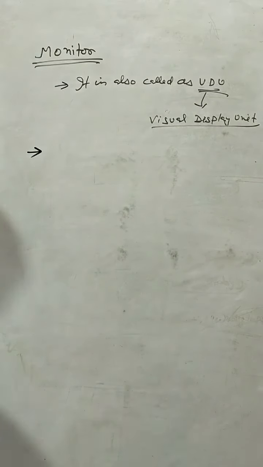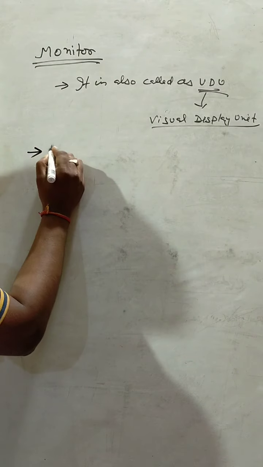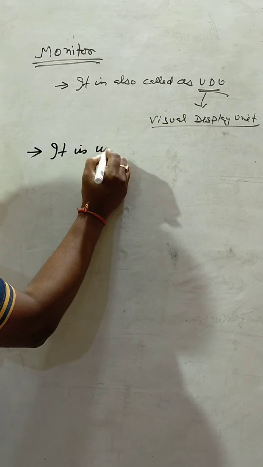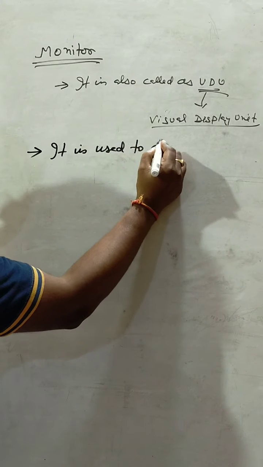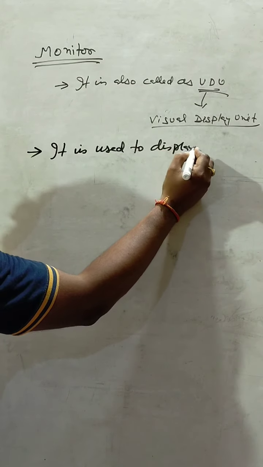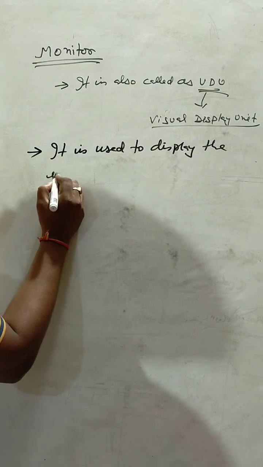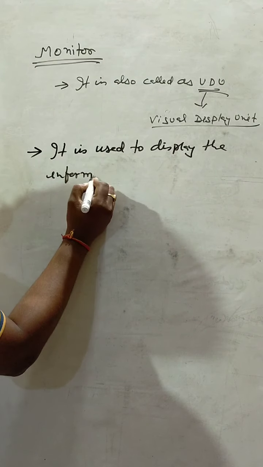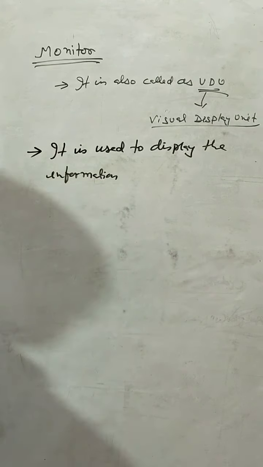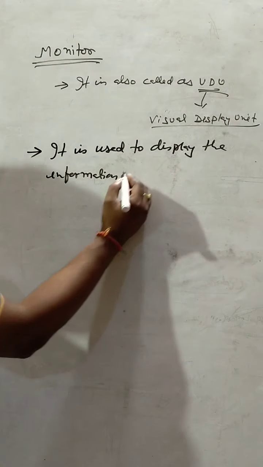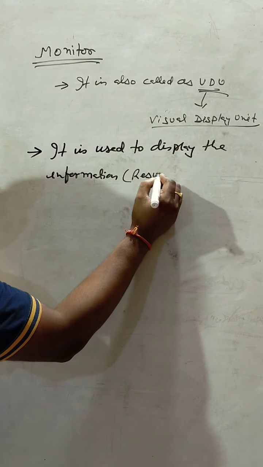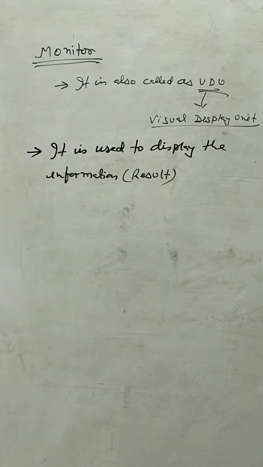Then what is the use of monitor? It is used to display the information, which is called the result, or in other words we can say output.